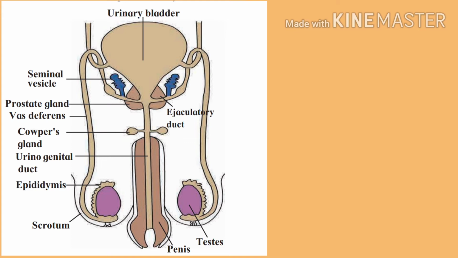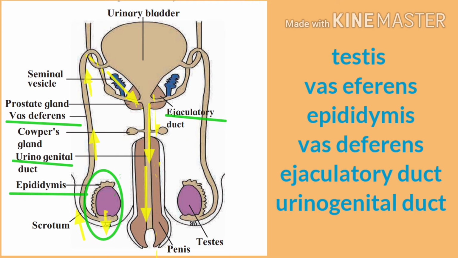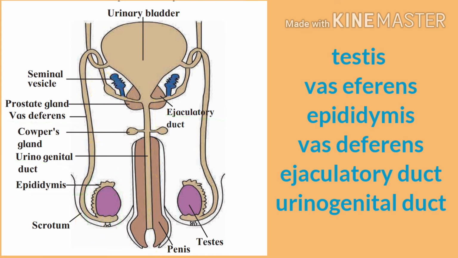Sperm are sent forward through various tube-like structures: vas efferens, epididymis, vas deferens, ejaculatory duct, and urinogenital duct. As the sperm are pushed forward from one duct to the next, they become mature and able to fertilize the egg cell